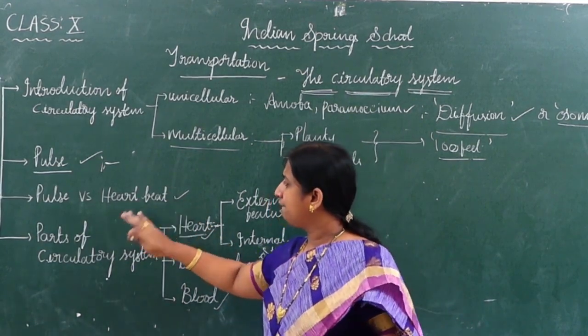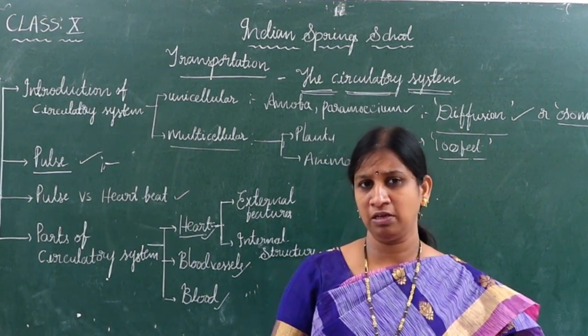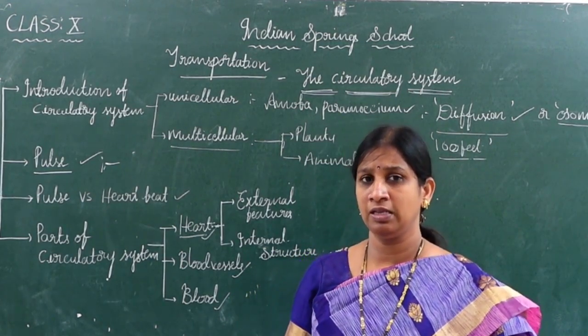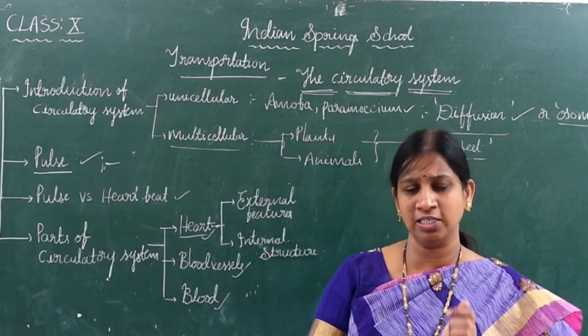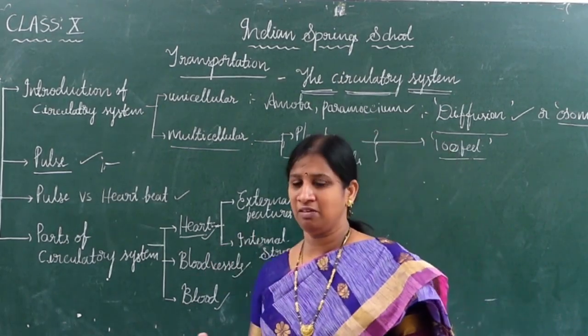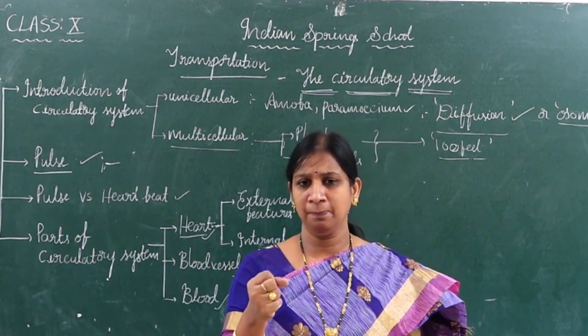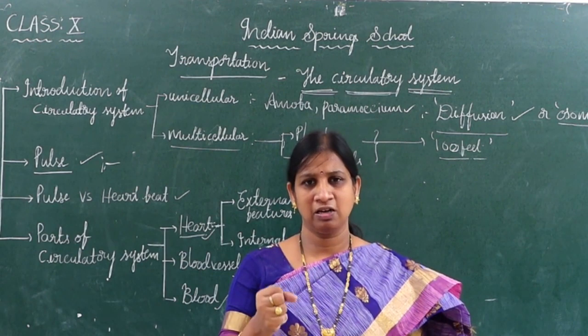Now let us see another thing: what is pulse and heartbeat? Pulse is nothing but the rhythmic movements of the blood vessels near the wrist which we can feel. In the same manner, heartbeat is nothing but the pulsating of the heart. When the heart beats, it contracts and relaxes.